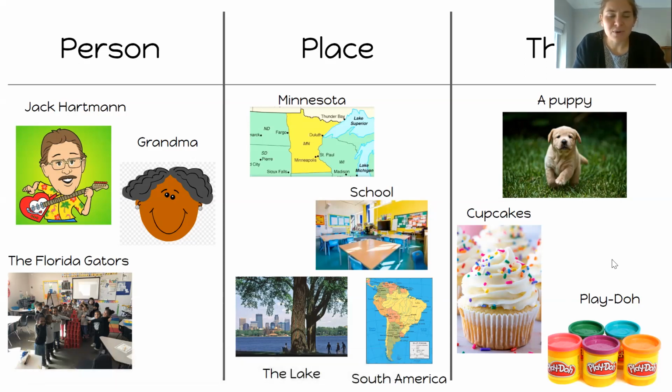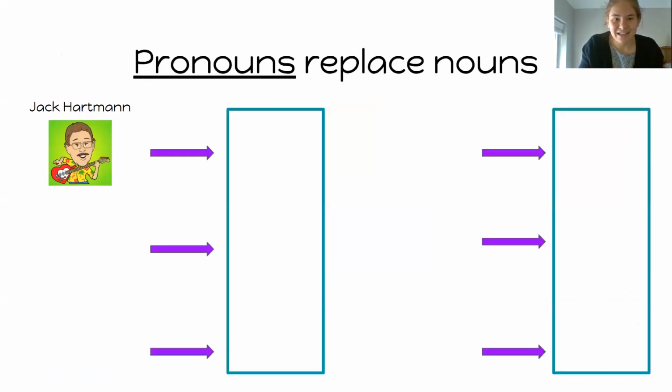What's another noun that you can think of? A person, place, or thing. You could say your own name. You could say anything in front of you. Your computer that you're using is a noun. There are lots of nouns out there.